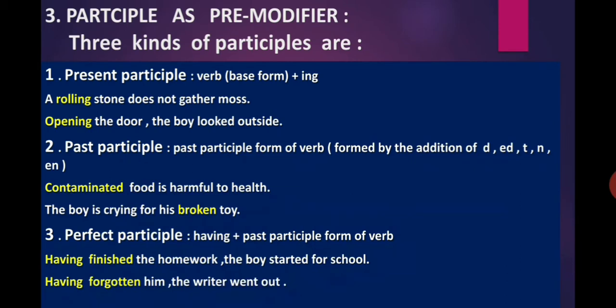Having forgotten him, the writer went out. Here, having forgotten is a perfect participle form of a verb and it comes before the pronoun him and giving the information about the noun him. So, it is a pre-modifier.